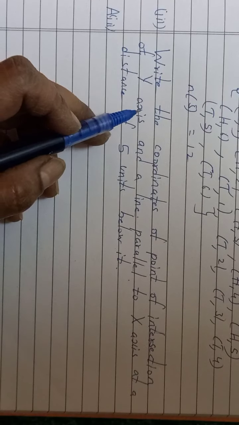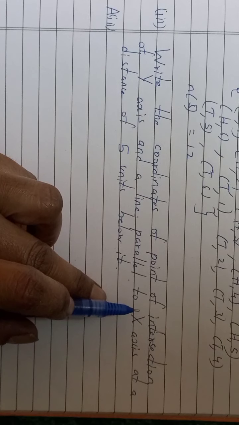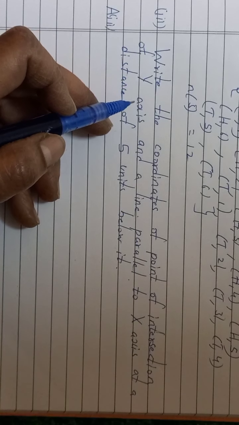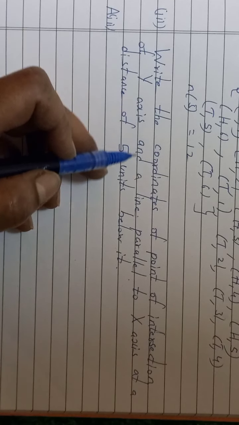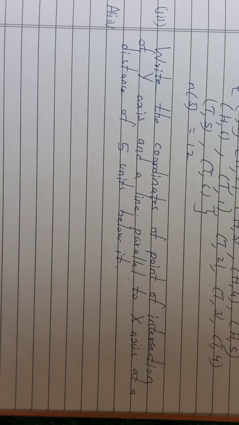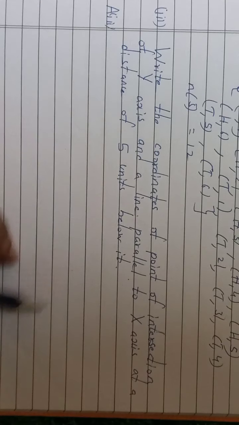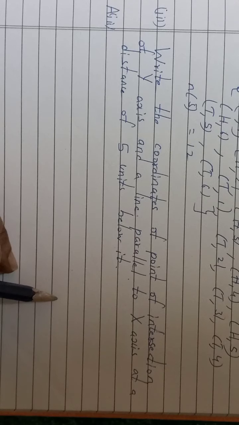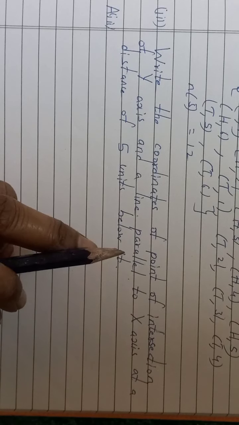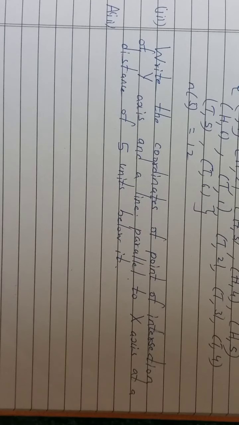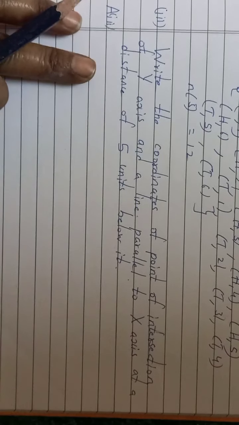See students, write the coordinates of point of intersection of y-axis and a line parallel to x-axis at a distance of 5 units below it. Now, unless and until you know the concept of graph, you will not understand anything related to this sum.